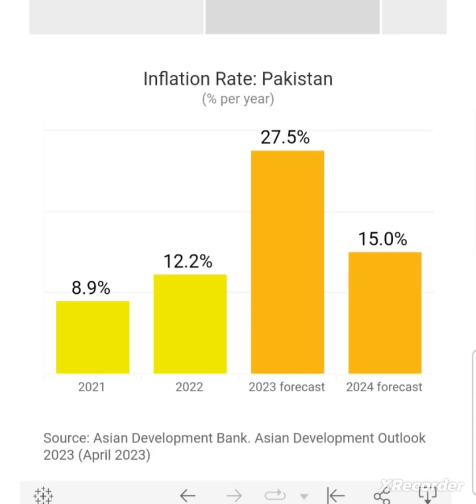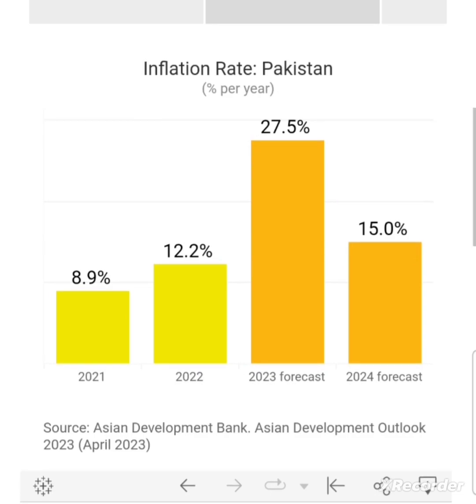Inflation rate in Pakistan during 21 was 8.9%. During 22 it was 12.2%, while in the current year the inflation rate in Pakistan is 27.5%, while the forecast for inflation in the upcoming year of 2024 is 15%.